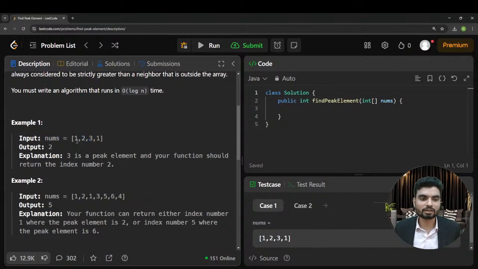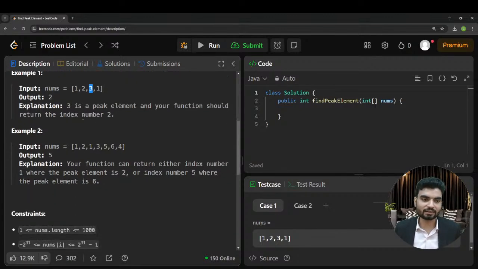So for example, look at this. Is 1 a peak? No. Why? Because on the right side, 2 is greater than 1. So 1 is not a peak. Is 2 a peak? No. Why? Because the element on the right side is greater than 2. So 2 is also not a peak. Is 3 a peak? Yes, 3 is a peak. Why? Because the element at the left side and the element at the right side are smaller.